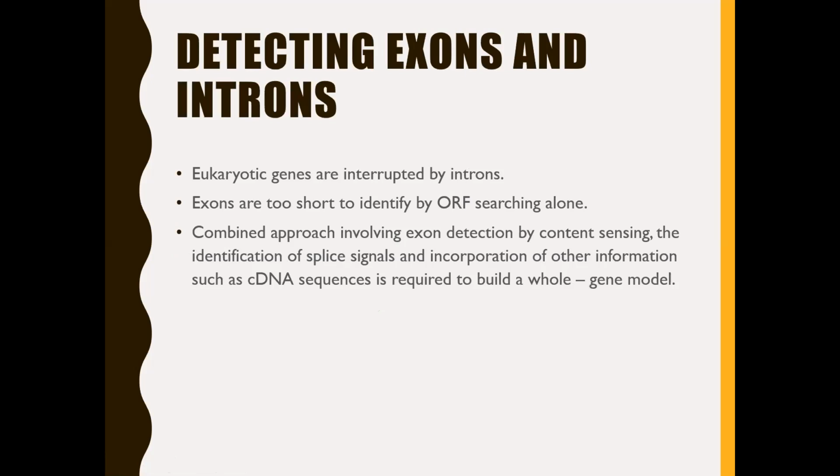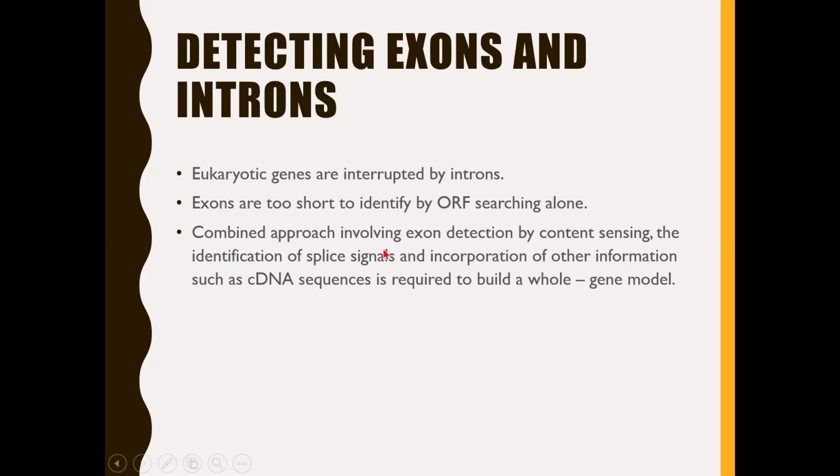Next method is detecting the exons and introns. As you all know, the eukaryotic genes are interrupted by introns. The eukaryotic genes contain exons, which are the coding sequences. They also contain introns, which are the non-coding sequences. These exons are too short to identify just by ORF searching alone. So that is why we can also look for the features of introns so that we can combine the features of exons and introns, and then we can try to come up with a whole gene model.